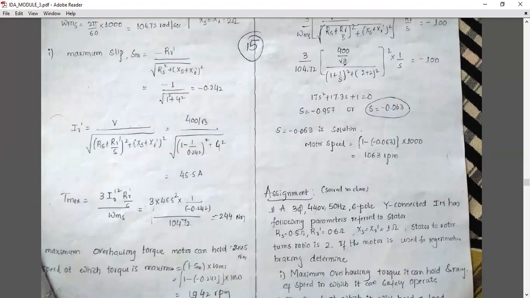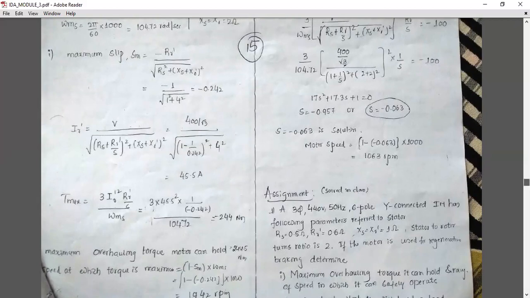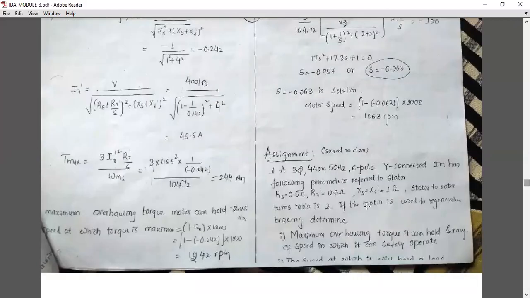Next is the speed range for a safe operation. What is the safe operation of the motor? It is the range of speed in which it will operate very comfortably. The maximum overhauling torque the motor can hold is 244 Newton meter. Next, the speed at which torque is maximum.